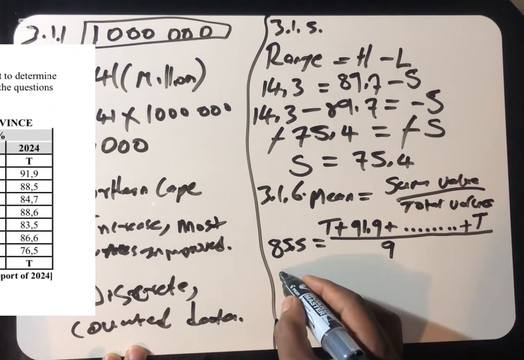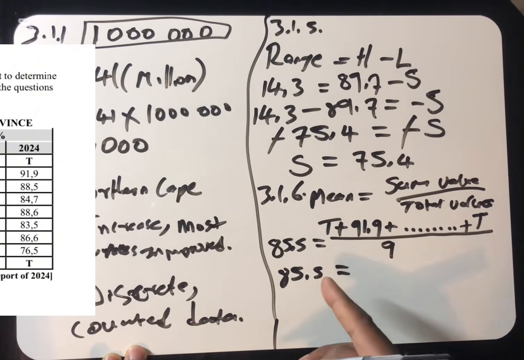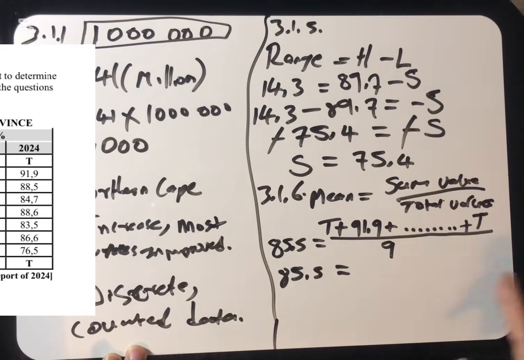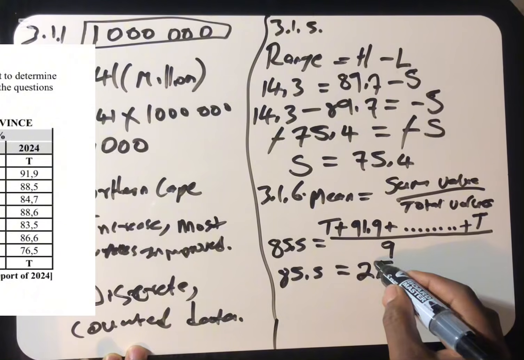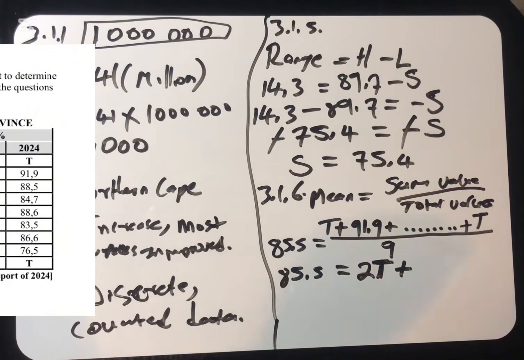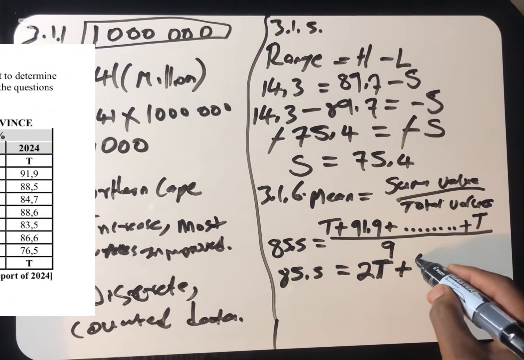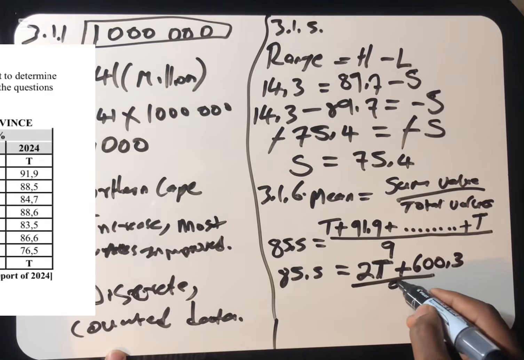So now when we move to the next step, we're going to say 85.5 is equal to, if you check, we're having T plus T. What is T plus T? It is 2T. Plus all these numbers that we have added here, which we use a calculator to find the total of, all the numbers between T and T, which is 600.3. We are still dividing this by 9.